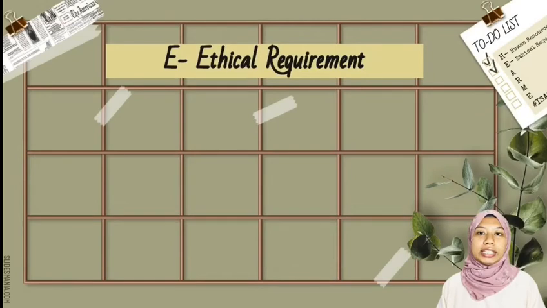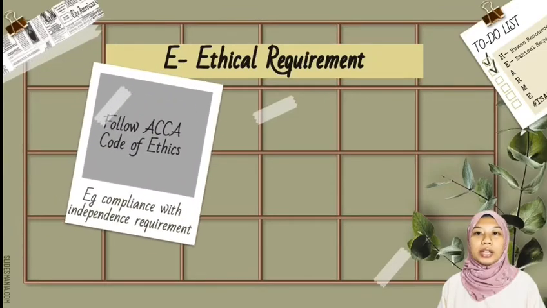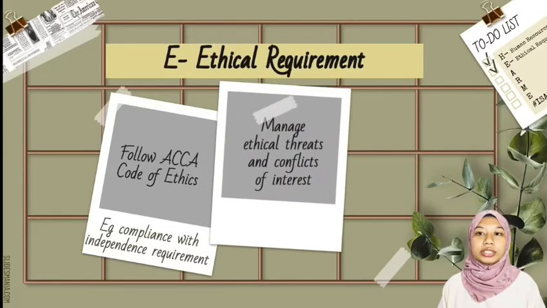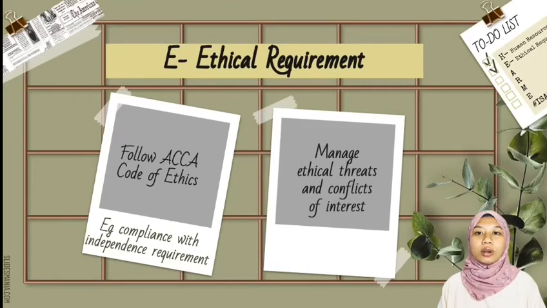The E is for ethical requirements. Quite simply, the audit firm must ensure that they comply with the codes of ethics. They must ensure the fundamental principles are followed and that they manage any ethical threats, conflicts of interest, or other risks.